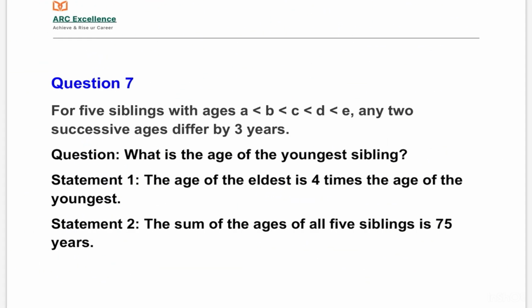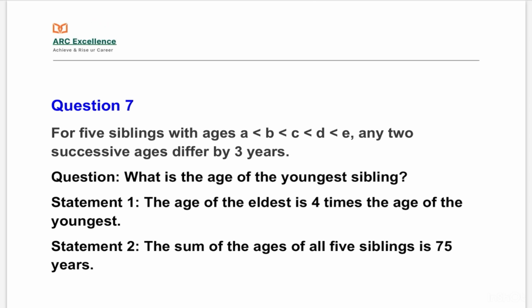For 5 siblings with ages A less than B less than C less than D less than E, any two successive ages differ by 3 years. The question is, what is the age of the youngest sibling? We have to find the youngest sibling's age.